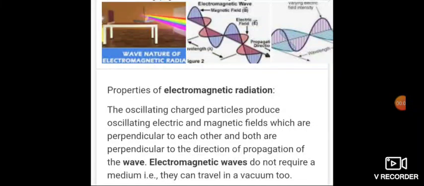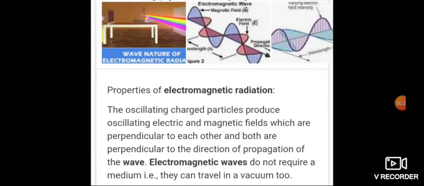Electromagnetic radiation: those radiations which are associated with electric and magnetic field are called electromagnetic radiation. So if a radiation occurs, it has both electric and magnetic field. Such types of radiations are known as electromagnetic radiation. All of them move with the same speed regardless of their wavelength. So all those rays which arise from them move with the same speed regardless of their wavelength.